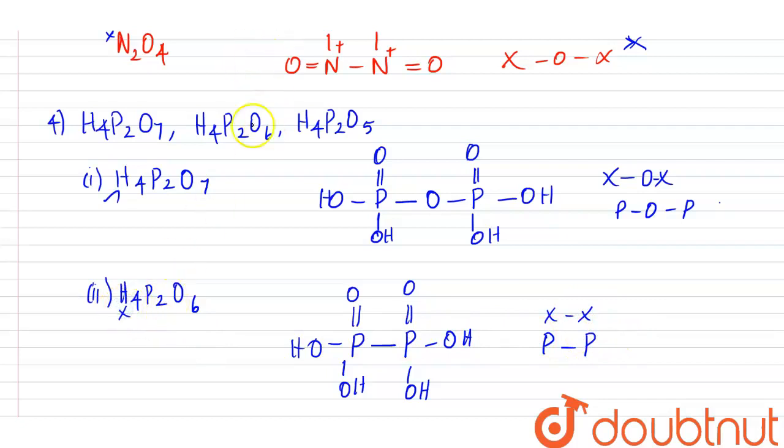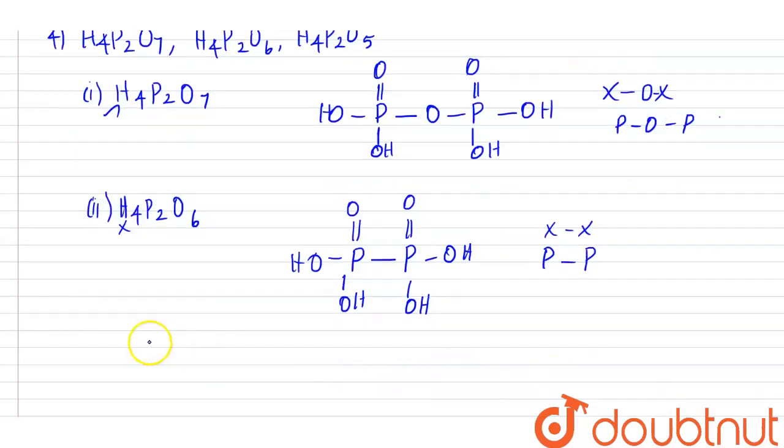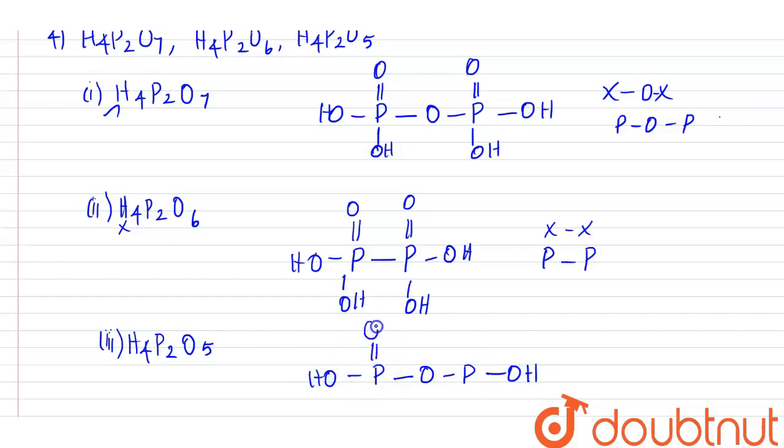The final one is H4P2O5. It looks like POP, hydroxy, and here again hydroxy, and here double bond O, hydrogen, and then hydrogen. So it contains POP, that is XOX bond present.